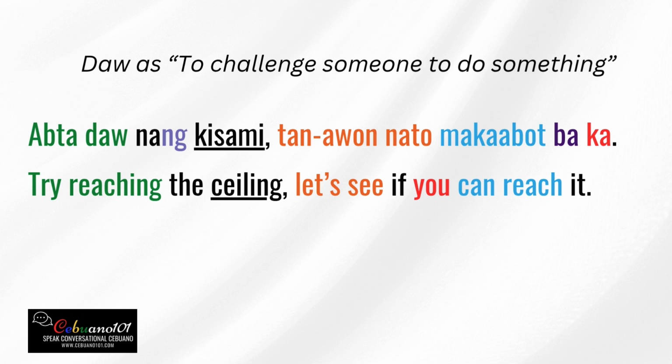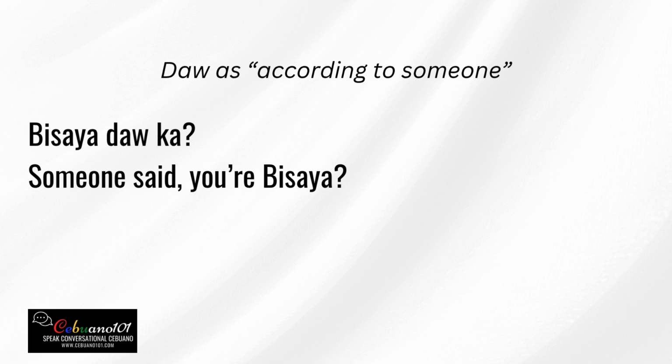And then the next one, daw as according to someone. So this usage is very, very common. Our example here is, someone said, you're Bisaya. Bisaya daw ka. So the Bisaya here is not referring to the language, but referring to the person as a Bisayan person. Bisayan person means coming from Visayas or Mindanao area.